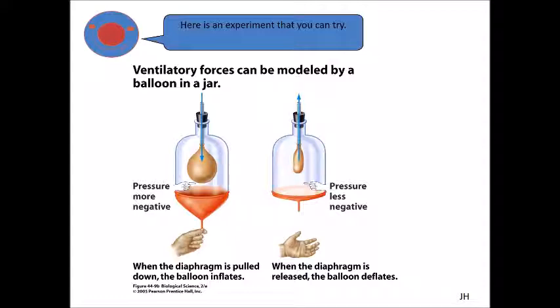Exactly these things happen inside our thoracic cavity. The wall of this glass jar is actually our thoracic wall. The balloon inside is our lungs, and in the lower part the red rubber part is our diaphragm.